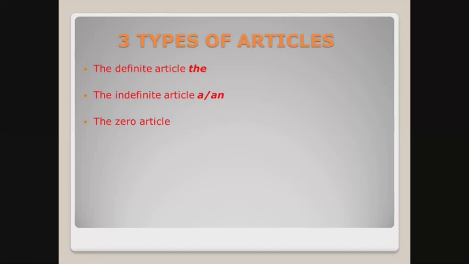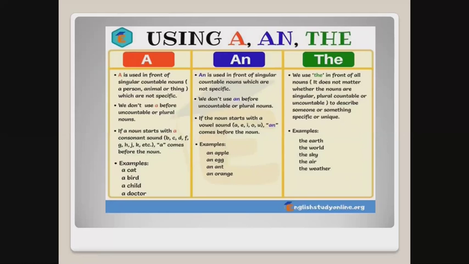Now we turn to articles, which is our second topic of this video. As you already know, there are three types of articles in the English language, and they are the definite article the, the indefinite article a or an, and the zero article. In this table, you can see the rules which will help you choose the right articles.